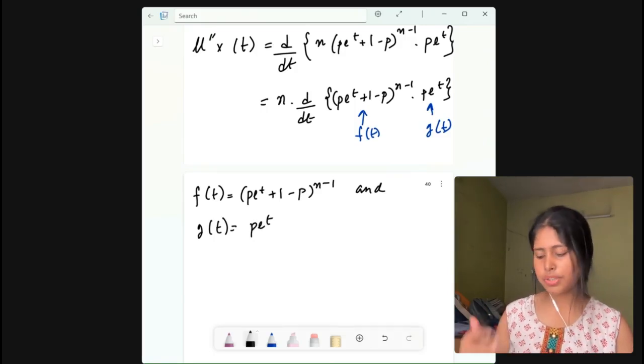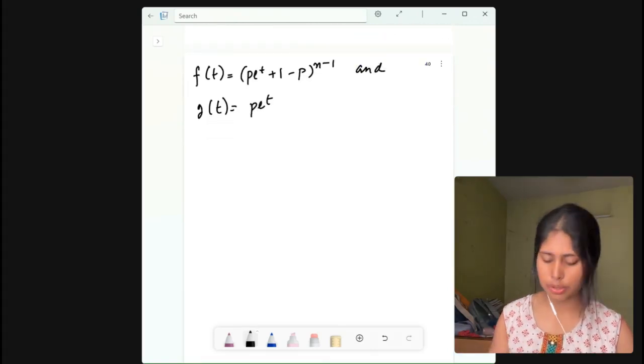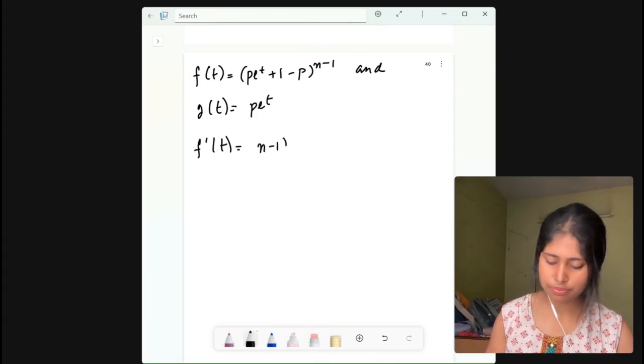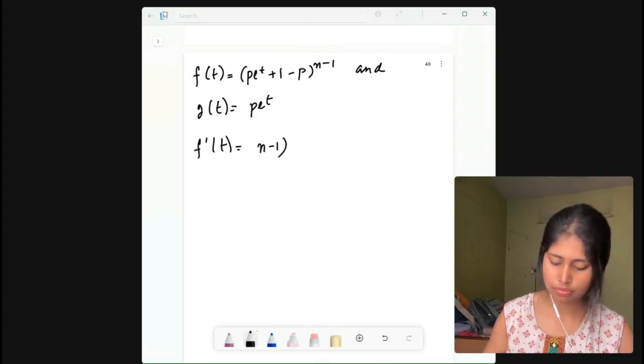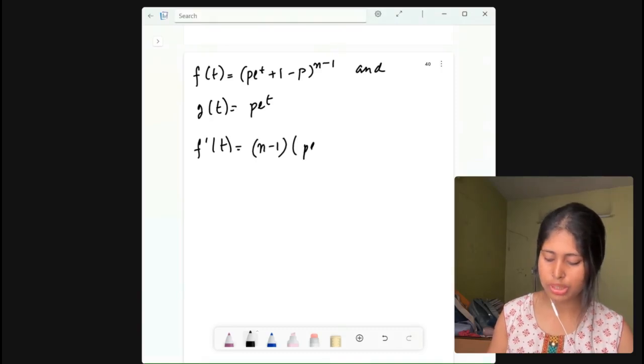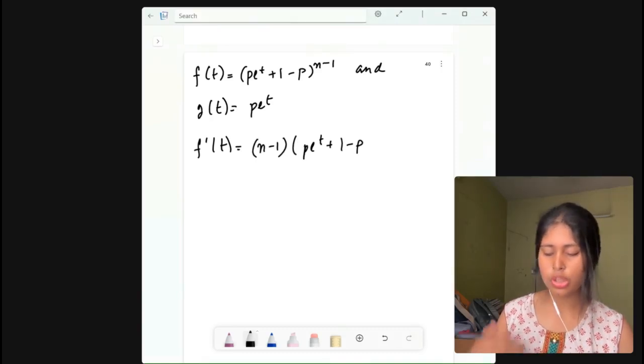All right. Now see, if we do the first derivative, f dash t, n − 1 will come down: (n − 1) into p·e^t into (p·e^t + 1 − p) to the power n − 1, which is n − 2, right?